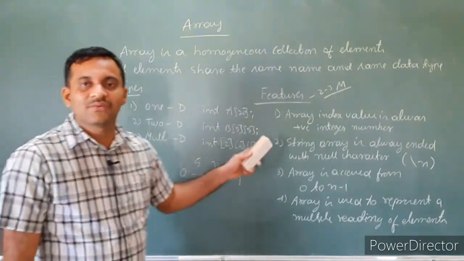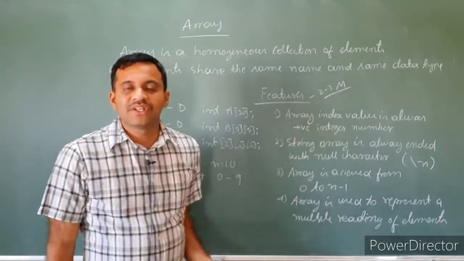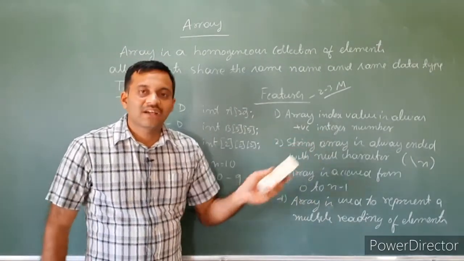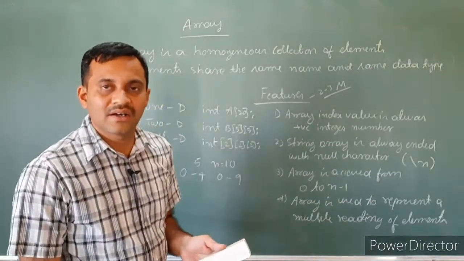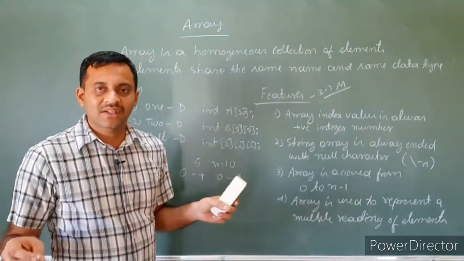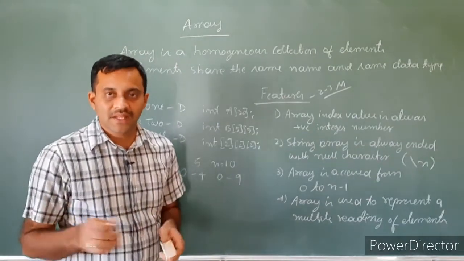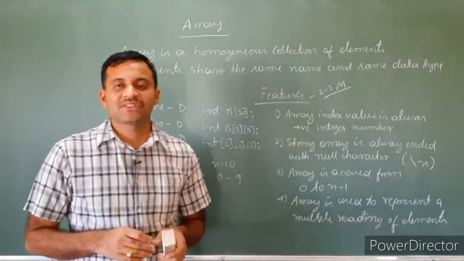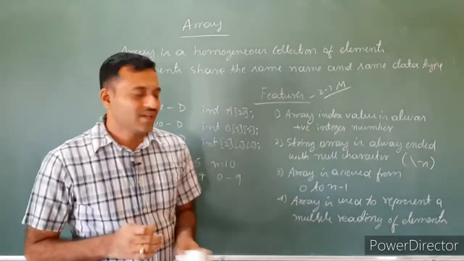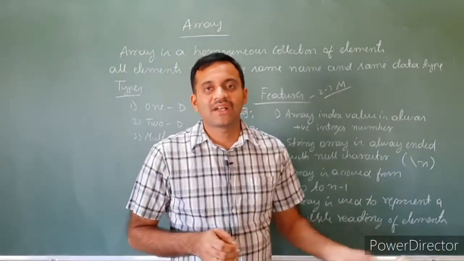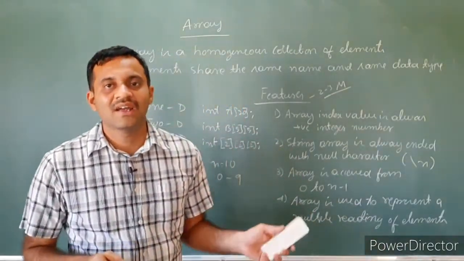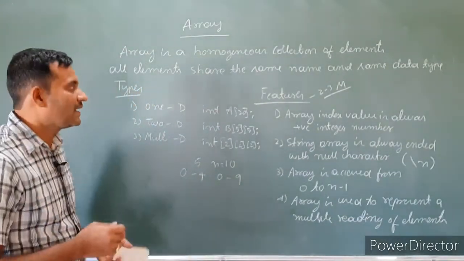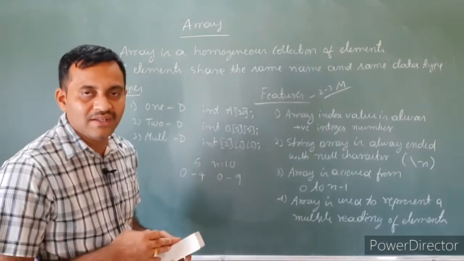Already we know all the features. The data type of an array index value is always a positive number. The string array is always ended with a null character. String is a sequence of characters. Array is accessed from 0 to n minus 1. Array is used to represent multiple readings of an element. So these are the features of array. Let's see how to calculate the length of a given array.